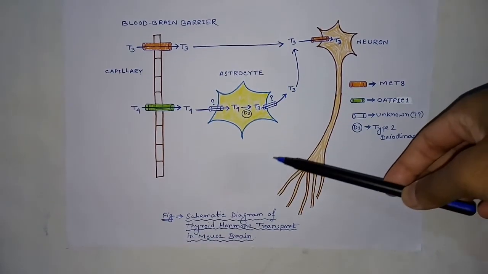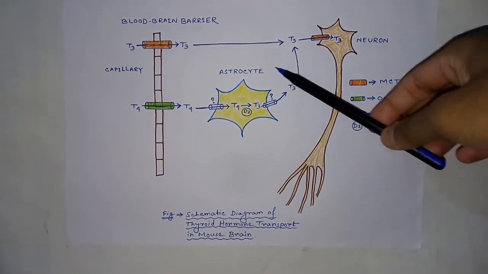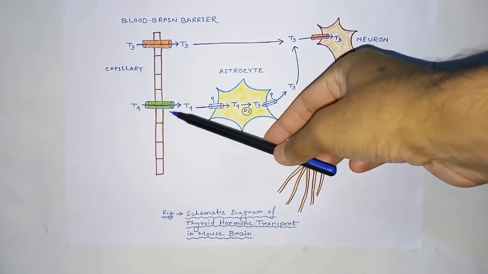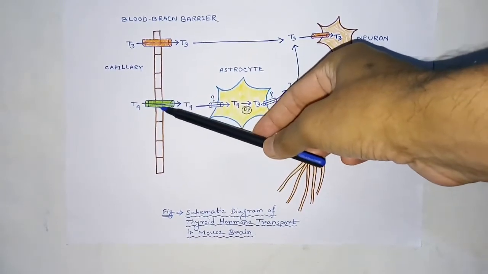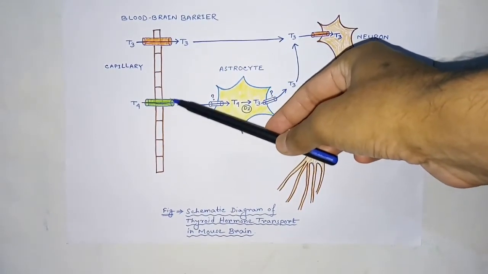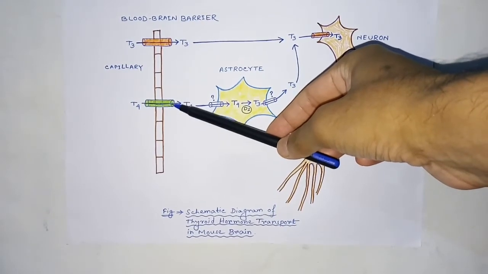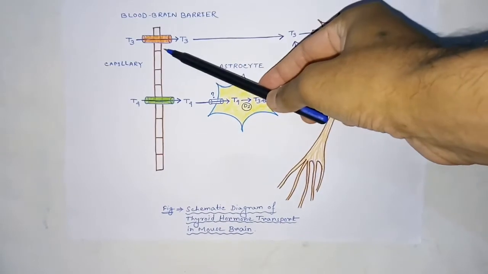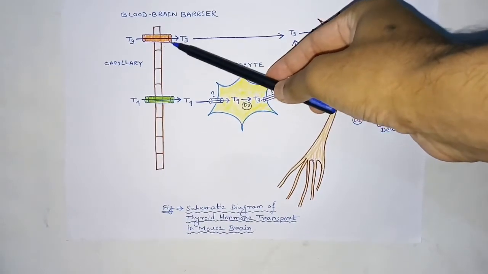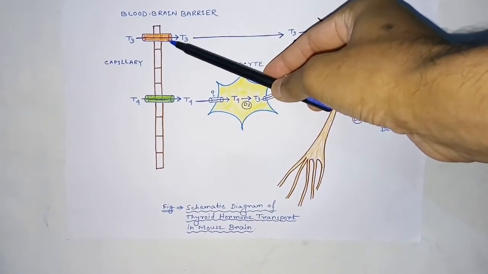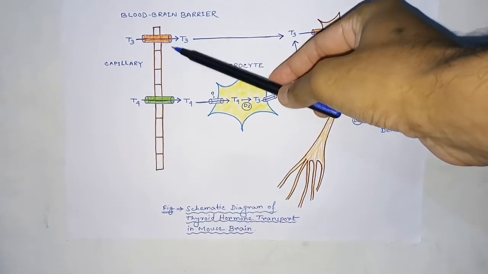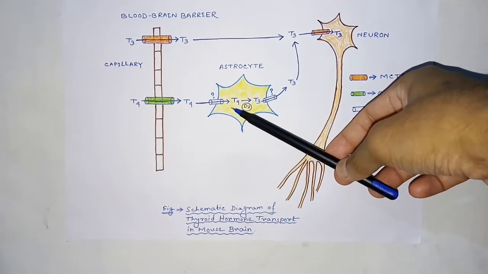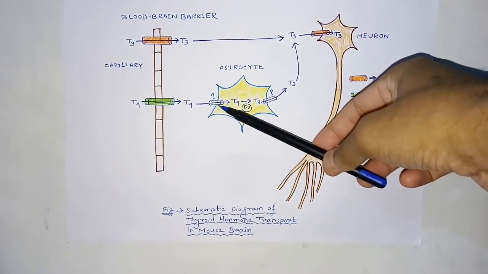This is a schematic diagram of thyroid hormone transport in mouse brain. Thyroxine or T4 is transported through the blood-brain barrier mainly by the OATP1C1 transporter into the central nervous system, and transportation of T3 at the blood-brain barrier is mainly dependent on MCT8. T4 is then taken up by astrocytes, but the mechanism is still unknown.